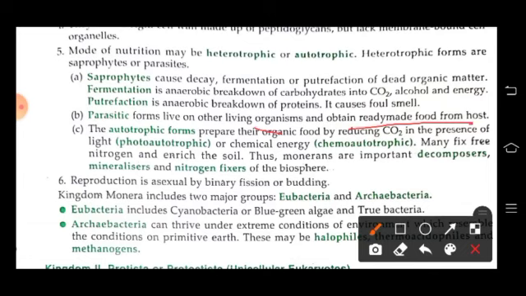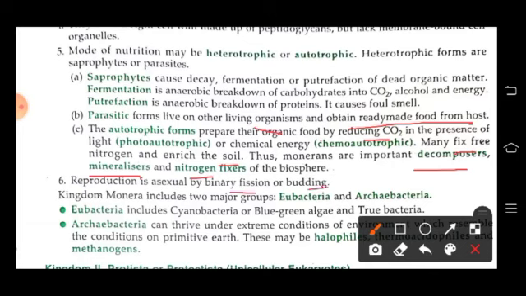Autotrophic forms prepare their organic food by reducing carbon dioxide in the presence of light or chemical energy. Many fix free nitrogen and enrich the soil. So, Monerans are important decomposers, mineralizers, and nitrogen fixers of the biosphere. They reproduce asexually by binary fission or budding.